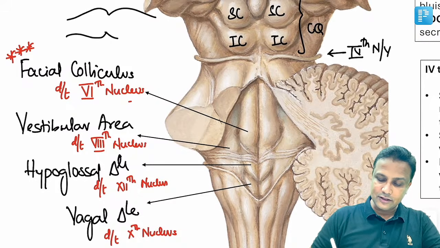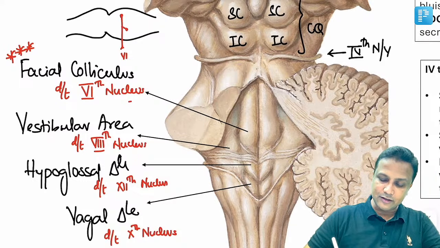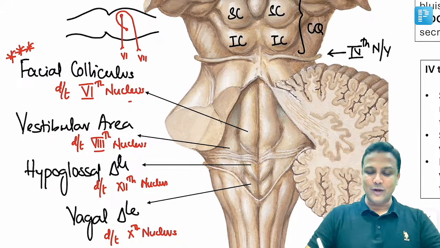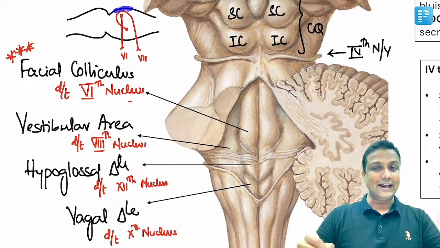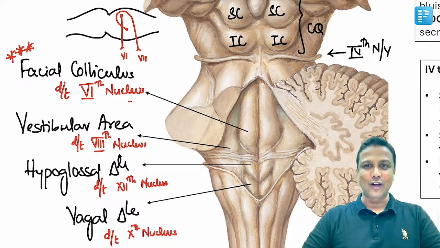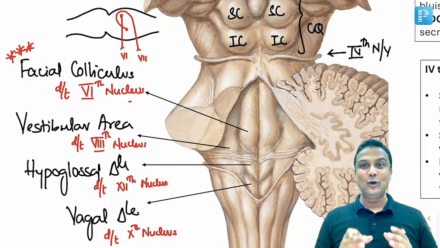Try to recall from our main videos. 6th nucleus से 6th nerve होगा, लेकिन जो 7th nerve होता है, that 7th nerve is going to take a turn around the 6th nucleus and come out. That's the reason why on the dorsal side you'll be able to see this elevation here, जिसको हम कहते हैं facial colliculus.